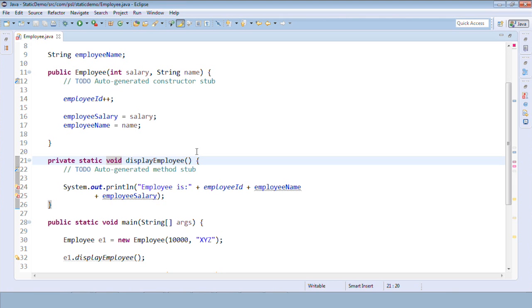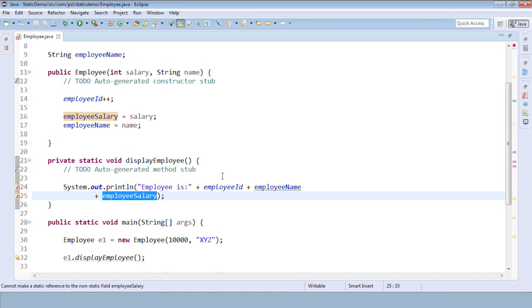So such methods I can create as static methods. Fine with this? The behavior is not changing depending on the object. Okay, but if you observe here, as soon as I made this method static, it has started giving an error for employee name and employee salary. Why?